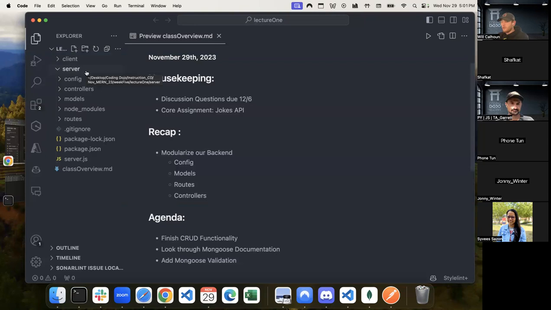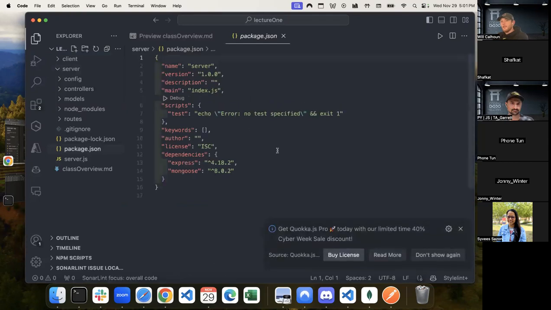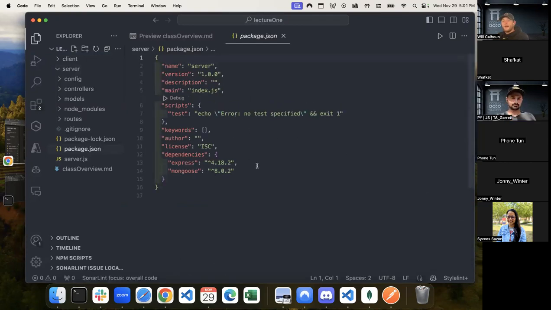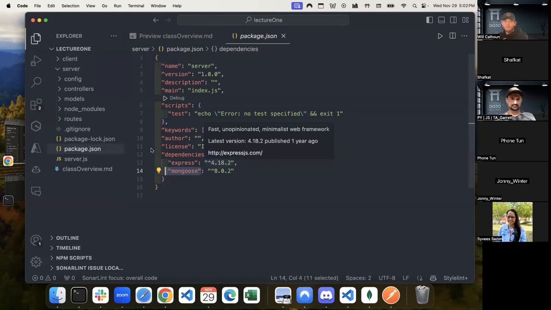We did a few things just right off the jump. We did npm init -y, which gives us this package JSON. So again, this file just to remind us of what do we need. What are our dependencies? What kind of libraries or tools do we need to have for this to run? And then once this is created, we added some things. We added Express and we added Mongoose. So that way we could use both of those to actually build our application.